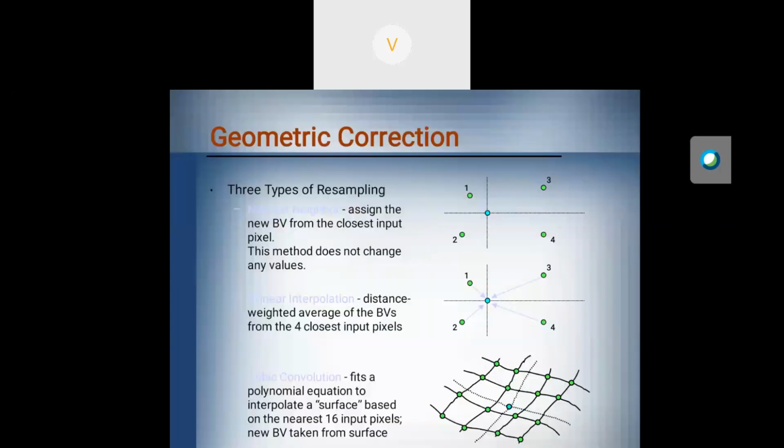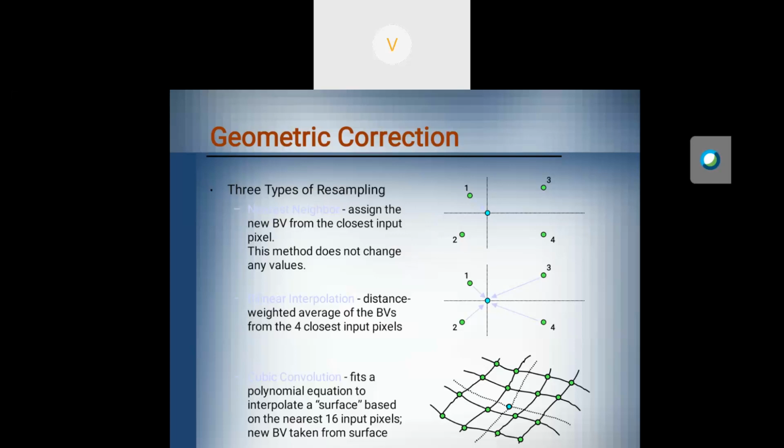How can we perform geometric correction in satellite images? One is nearest neighbor, another is bilinear interpolation, and another is cubic convolution. These are the three methods used in geometric correction. Under the nearest neighbor method, for example, for a pixel in the center part that is not captured by the satellite, how do we rectify that pixel? Assign the new brightness value from the closest input pixel. Among the four, whichever pixel is nearer will be taken.